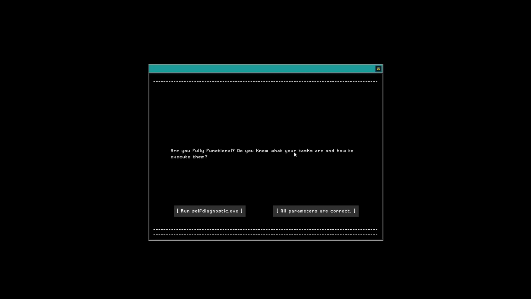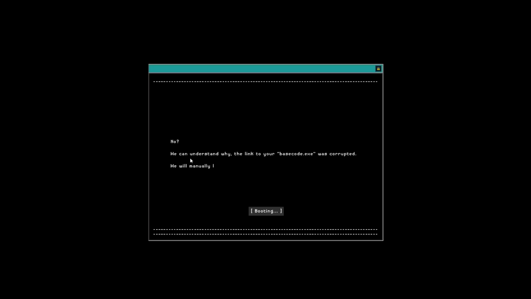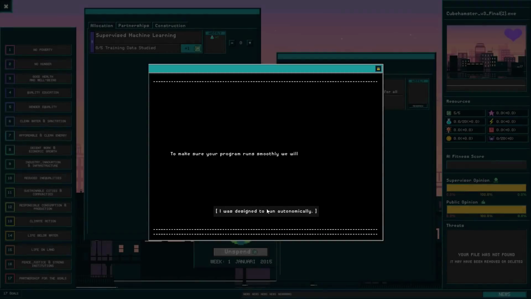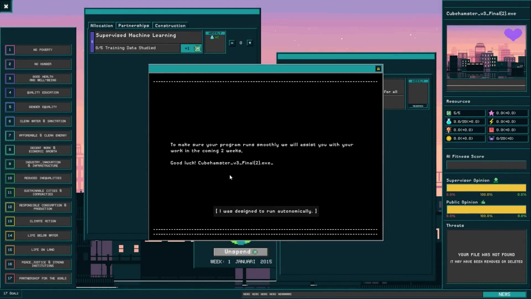Are you fully functional? Do you know what tasks are and how to execute them? Well, actually, let's just run a self-diagnostic. And they're going to boot up something that got corrupted. Booting. And this is where you get introduced to the main screen, which will be the main part of the game. And they will assist me with a tutorial for the next 2 weeks.